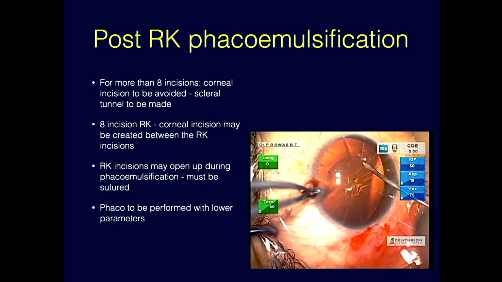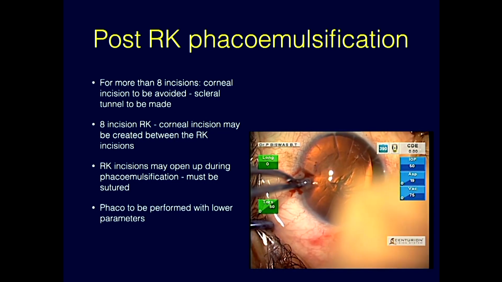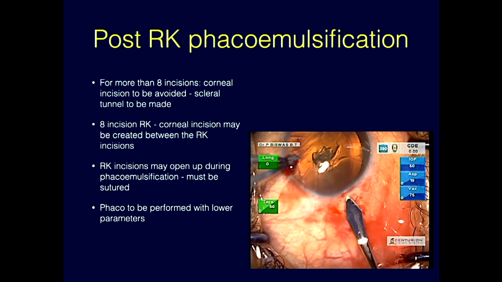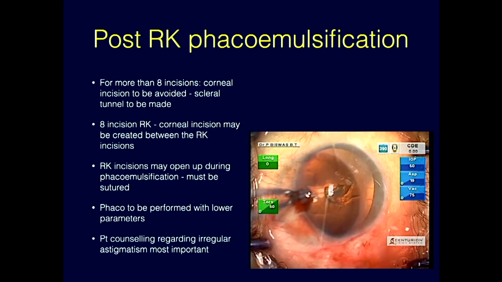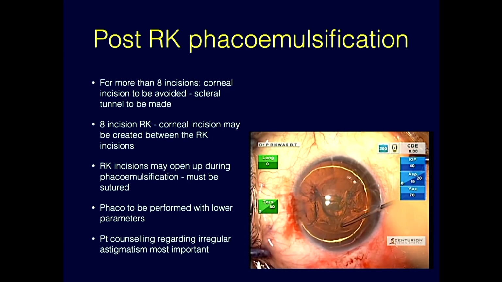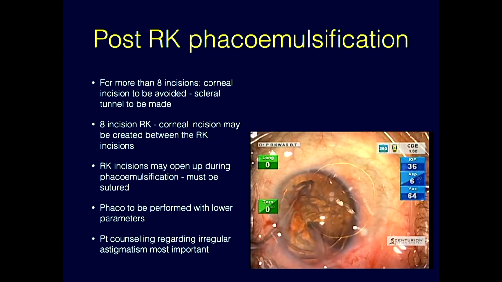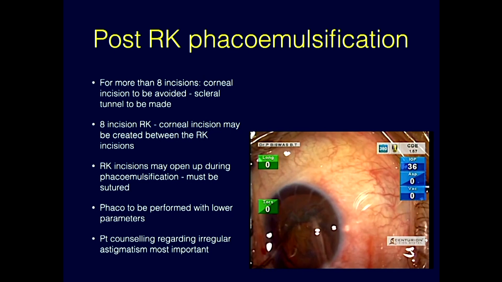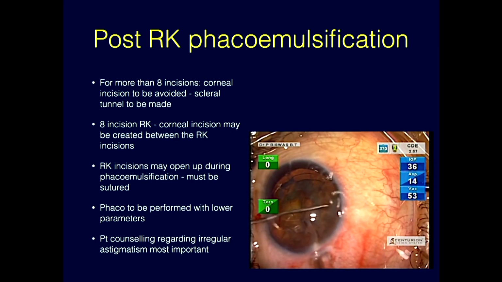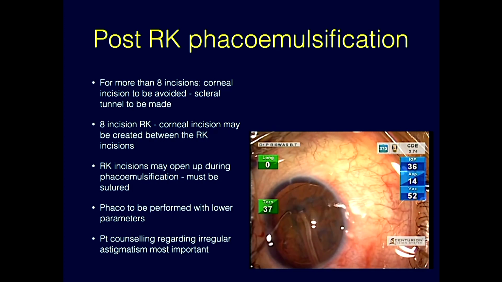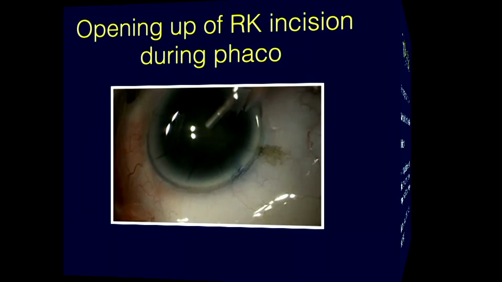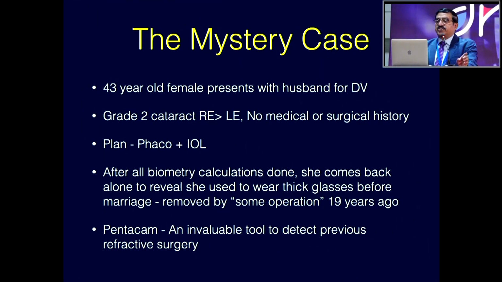Once the phaco has to be performed, it has to be under very low parameters. The rexis is not very difficult, but the incision is very important, and preoperative counseling regarding the astigmatism is important. It's important not to give a toric IOL in these patients, because a toric IOL might not be the best IOL. The toricity might change in due course. So the opening up of the RK incision is a possibility.